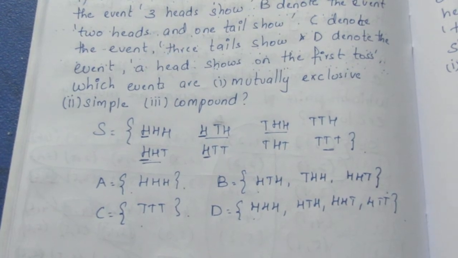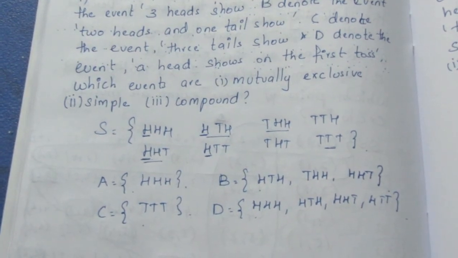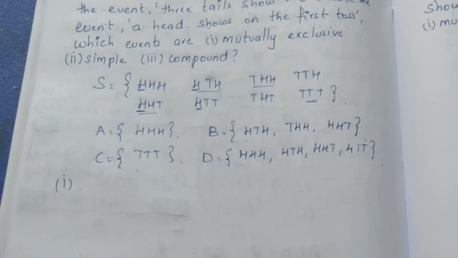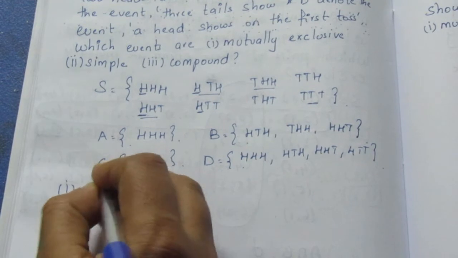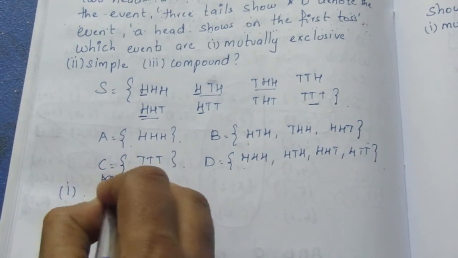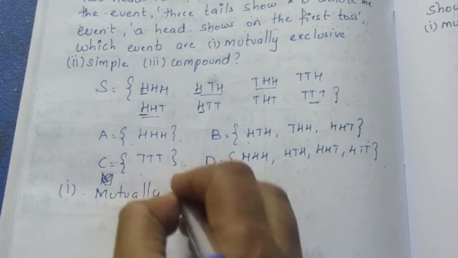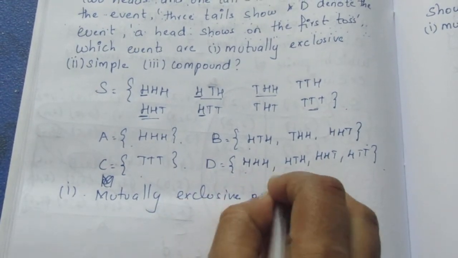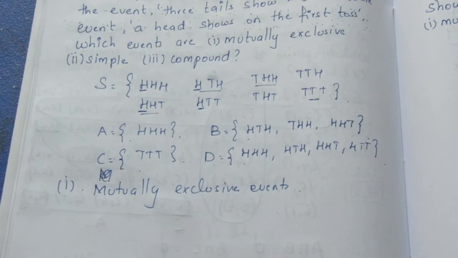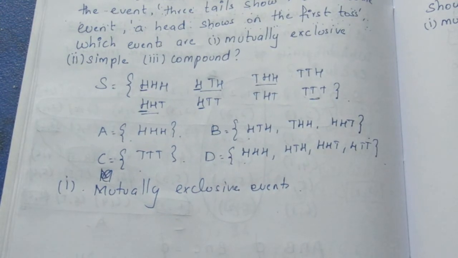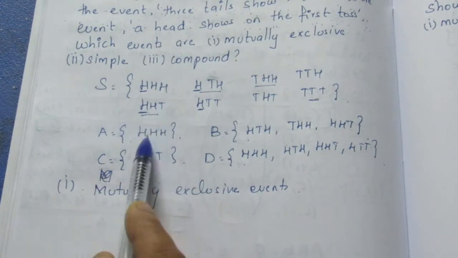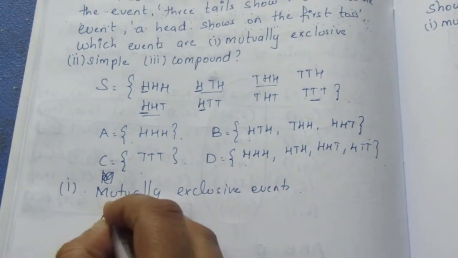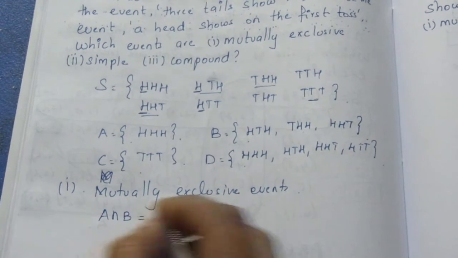They have asked about the mutually exclusive events. For the first subdivision, we need to write the mutually exclusive events. For mutually exclusive events, there should not be any intersection. Check A with B. Triple H is not here in B. So A intersection B is a null set.